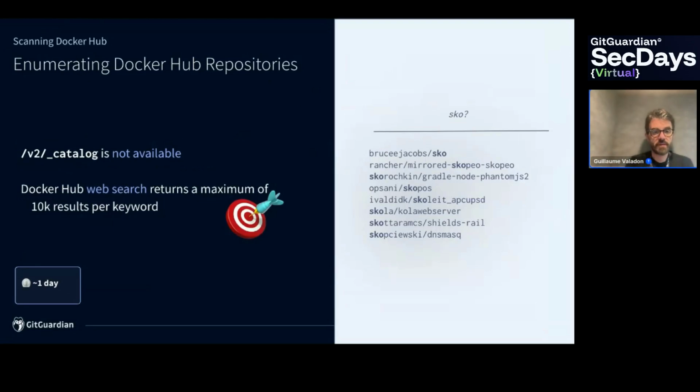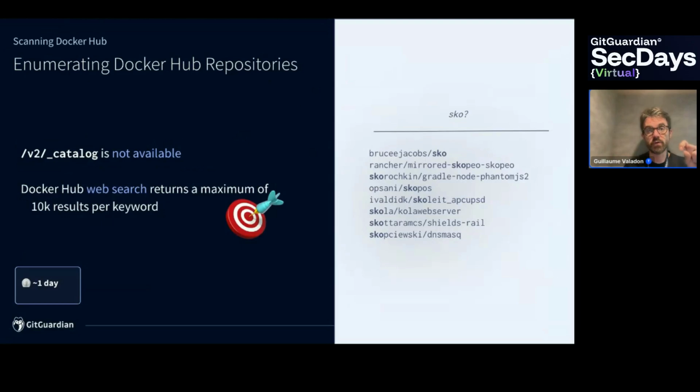However, we are lucky because there is a web search in DockerHub that we can use to look for images and retrieve what we think is the maximum number of images in DockerHub. So what we'll do is use specific keywords and then retrieve the answer. There is a trick here: for a specific keyword like production, DockerHub will only return 10,000 results. So it's not possible to get more.